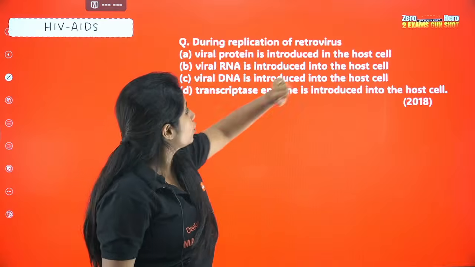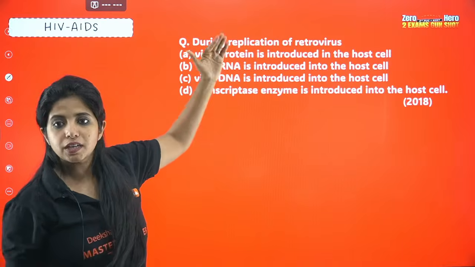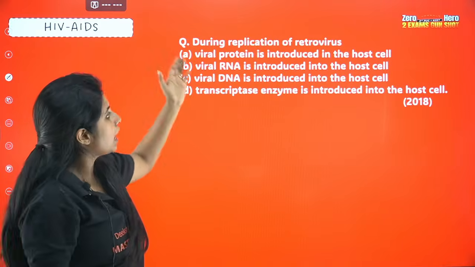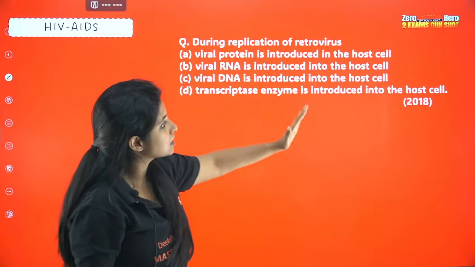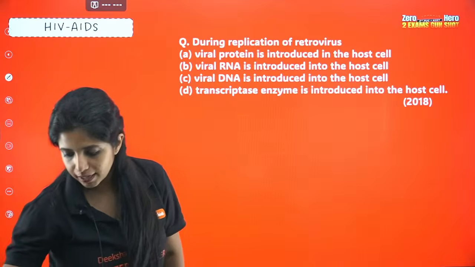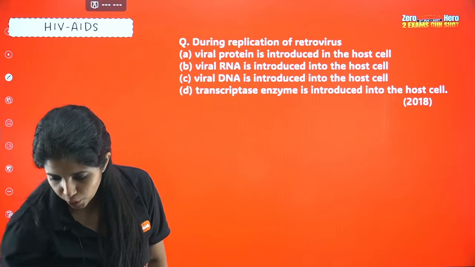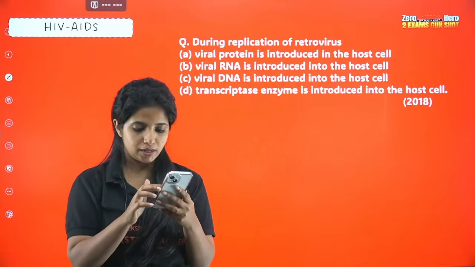Okay, try to solve this question. During replication of retrovirus, what is going to happen? Viral protein is introduced in the host cell. Viral RNA is introduced in the host cell. Viral DNA is introduced in the host cell. Transcriptase enzyme is introduced into the host cell. What would be your answer for this particular question?